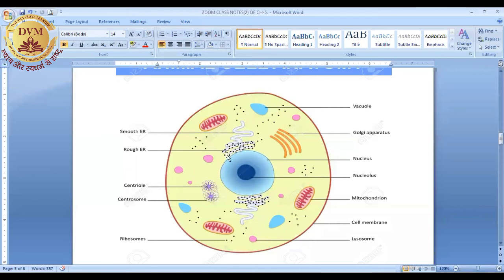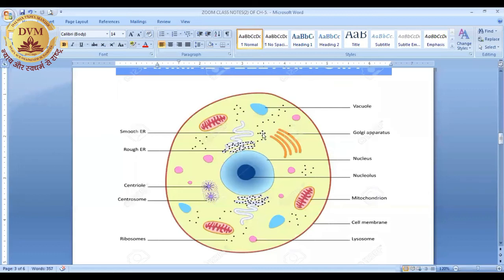All the structures like ER, meaning endoplasmic reticulum, ribosomes, lysosomes, mitochondria, Golgi apparatus, centrioles. So you can say plastids. Oh, sorry. Plastids are not present in animal cells. They are only present in plant cells. Please correct it here. We have taken the example of an animal cell, so plastids are not there, right?